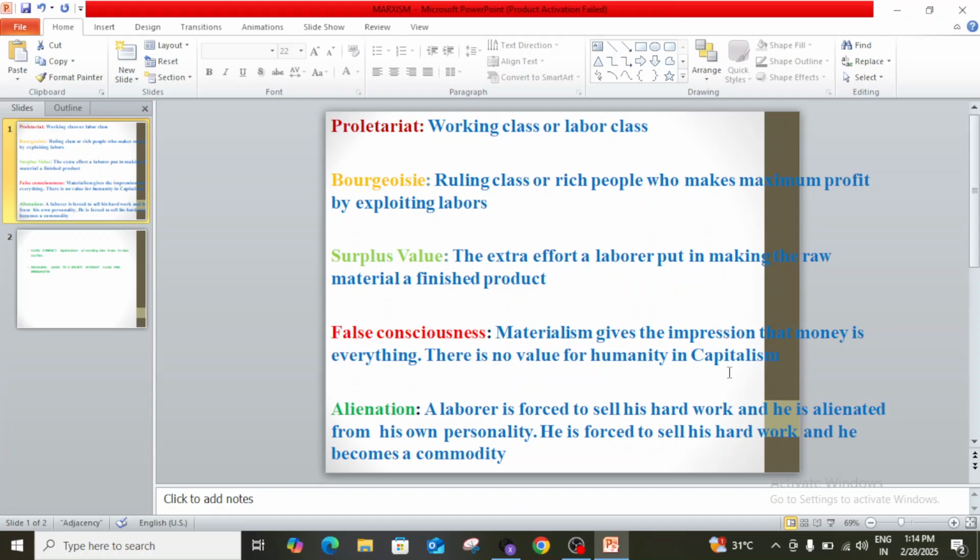So during the industrial revolution, the worker was not properly paid. He was given only food, shelter and clothing. He was not paid for this additional effort called surplus value.